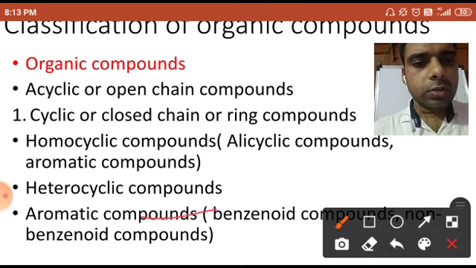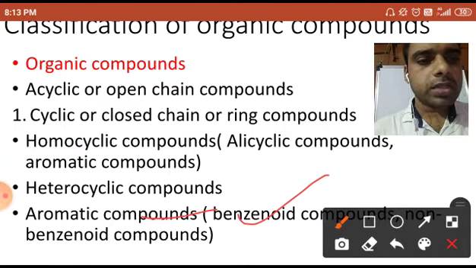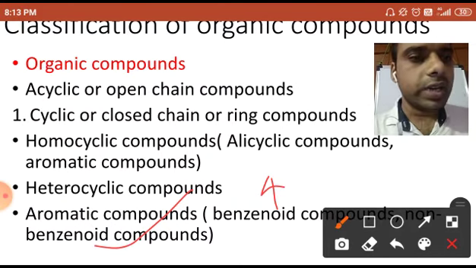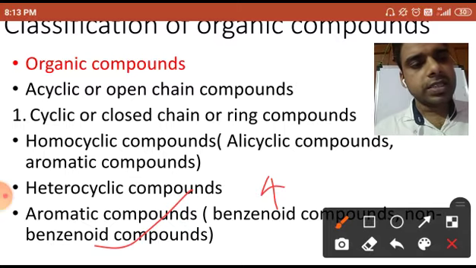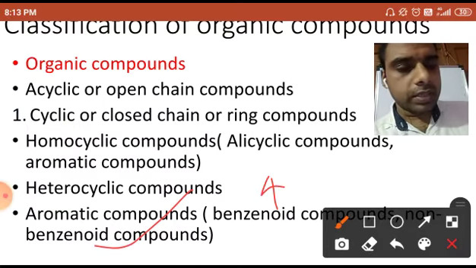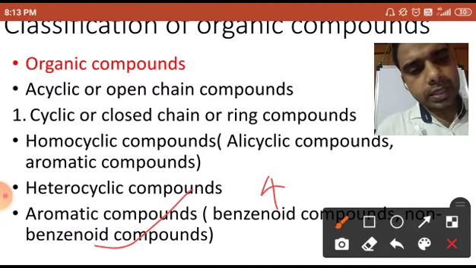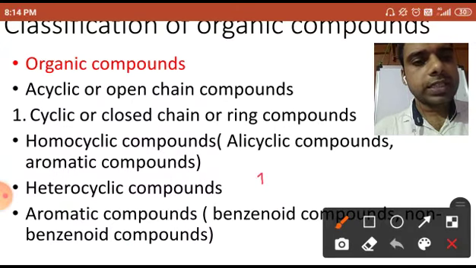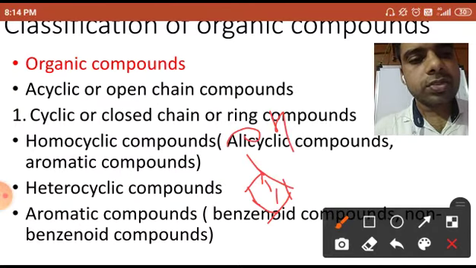Here aromatic compounds can be benzenoid compounds, and the second one is non-benzenoid compounds. What is the meaning of benzenoid compound? If a compound is made up of benzene, then it can be called a benzenoid compound, and a compound which is other than benzene can be a non-benzenoid compound, like tropolone. The structure does not contain benzene. But in the benzenoid you will take the example of benzene with OH, and you can also give the bonding here. So that would be the example.